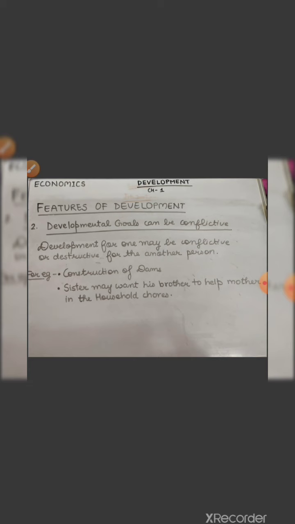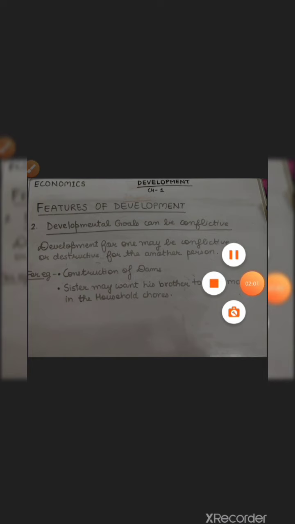So I hope you understand what I want to say in the second feature of development, which is that developmental goals can be conflictive. Like in the case of construction of dams, it is development for the builder, and for the Adivasis it is destructive. Okay, you understand? And in the case of the sister and the brother, the sister may like it because the brother is helping and she is getting equality, so it is development for the sister, but it is not development for the brother.